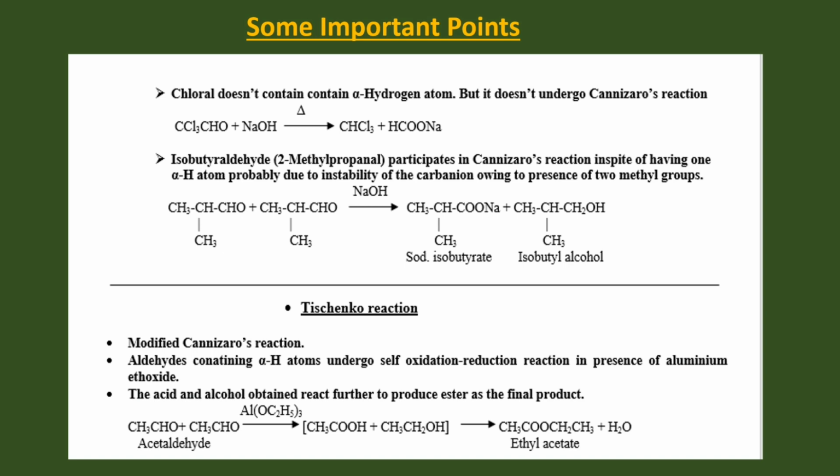Now some important points about Cannizzaro reaction. Chloral does not contain any alpha hydrogen atom, but it does not undergo Cannizzaro reaction.